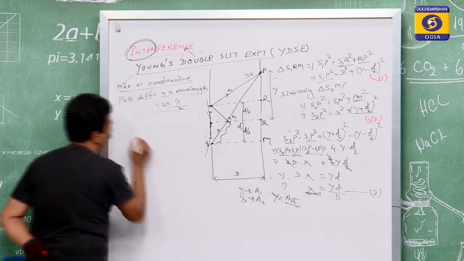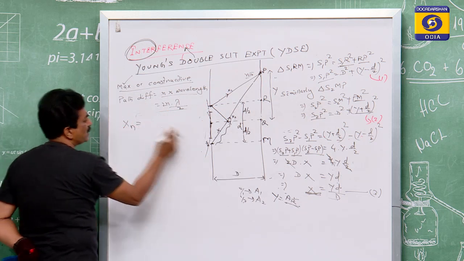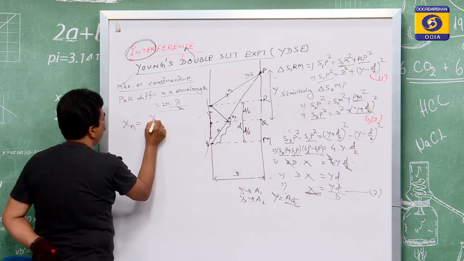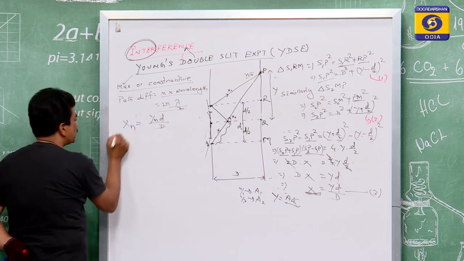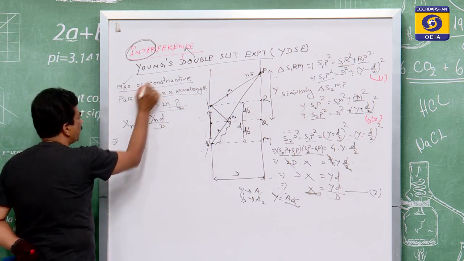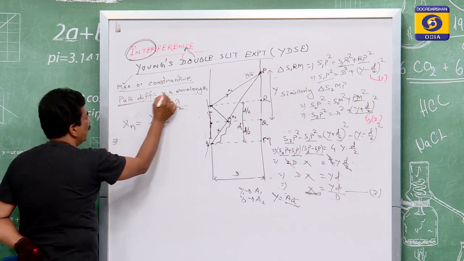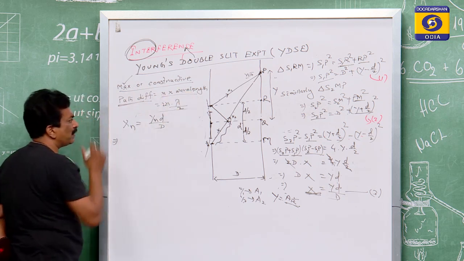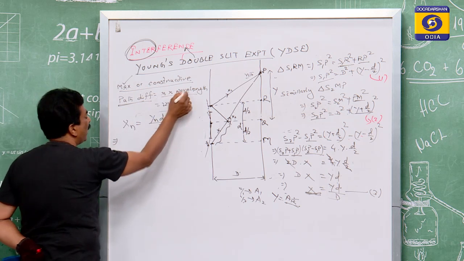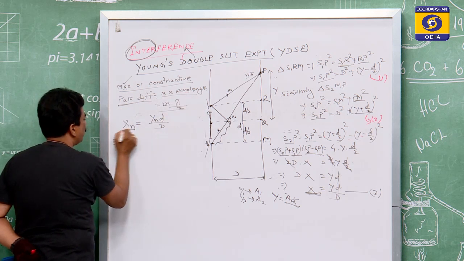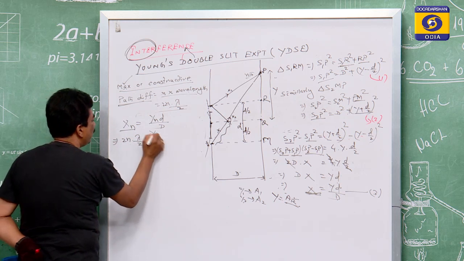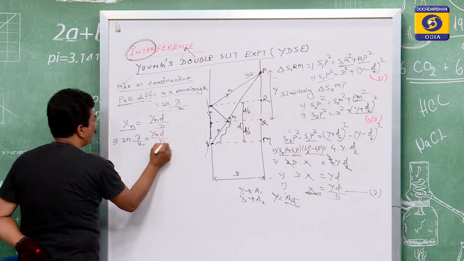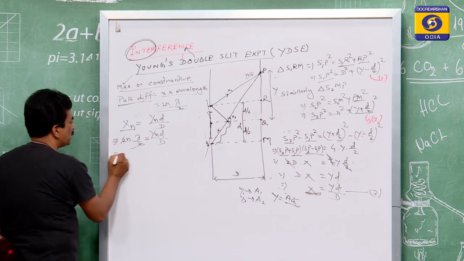For the nth point, you can say xn is equal to yn small d by capital D. But this xn for the maximum means the path difference is the even multiples of lambda by 2, or n lambda, whatever you take. Suppose this even multiple of lambda by 2 is equal to yn small d by capital D. So 2 is cancelled.